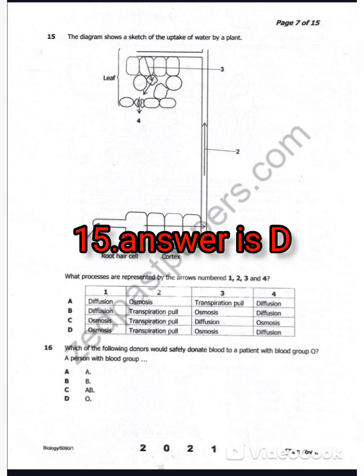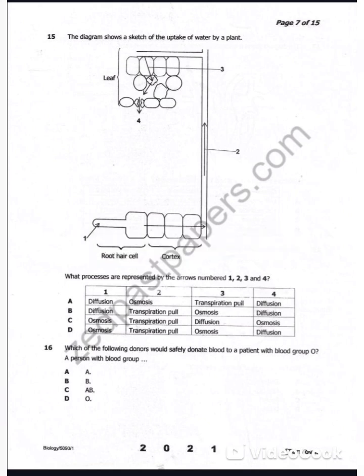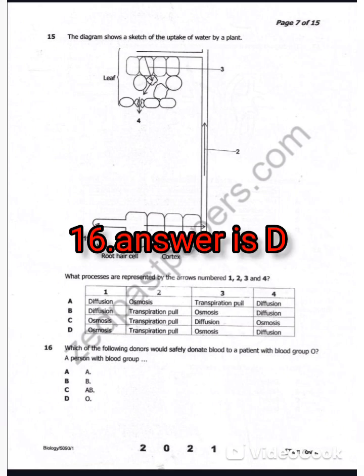So which of the following donors would safely donate blood to a patient with blood group O, a patient with a blood group O? So the best answer is D. So O is the universal donor. So it donates blood to all blood groups. So the best answer is D.